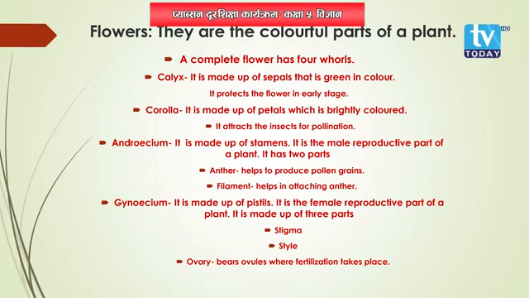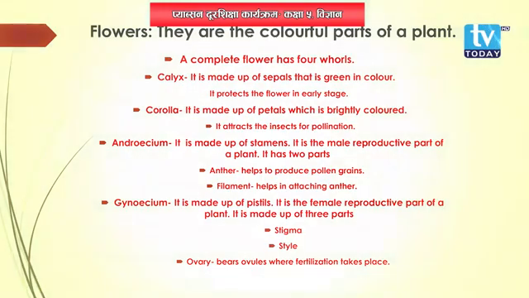Alright. We discussed flowers as well. A complete flower has four whorls, that is calyx, corolla, androecium and gynoecium. Calyx is made up of sepals, corolla is made up of petals, androecium is made up of stamens and gynoecium is made up of pistils.